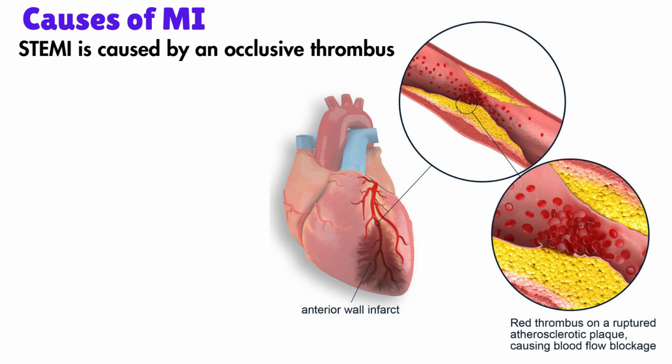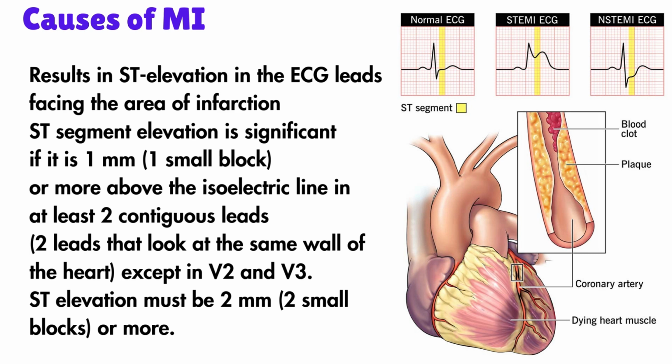ST elevation MI is caused by an occlusive thrombus and results in ST elevation in the ECG leads facing the area of infarction. ST elevation is significant if it is 1 mm, that is one small block, or more above the isoelectric line in at least 2 contiguous leads. In V2 and V3, the ST elevation must be 2 mm or 2 small blocks or more.